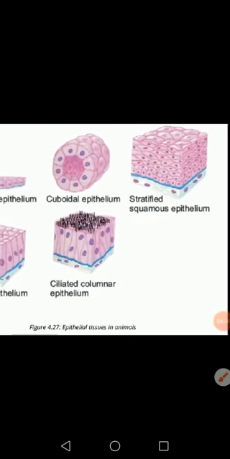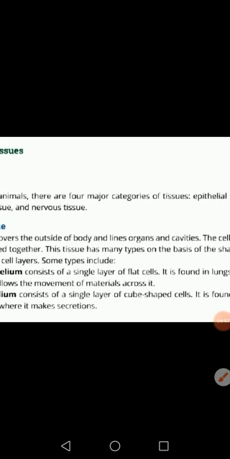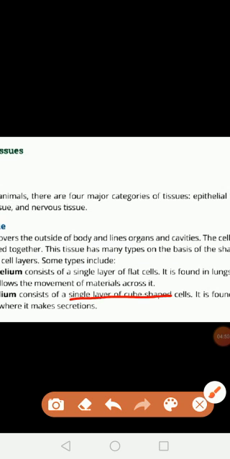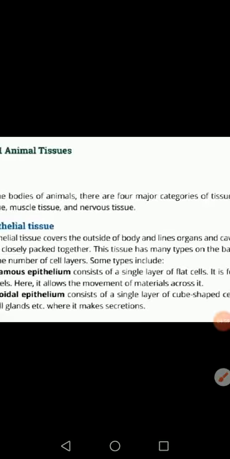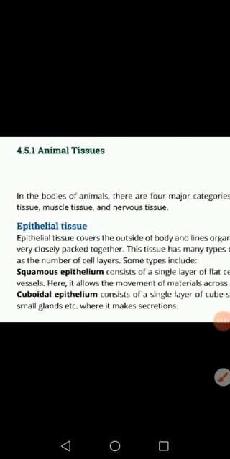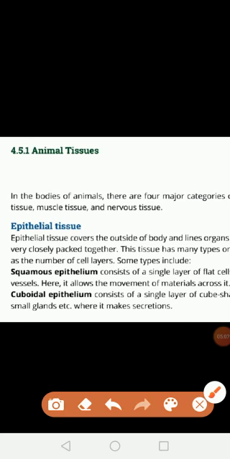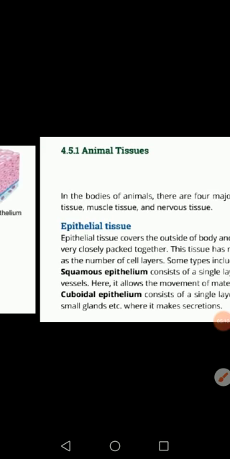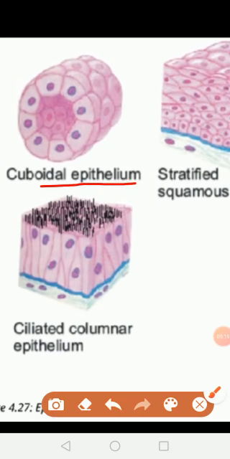Next type is cuboidal epithelium. Cuboidal epithelium consists of a single layer of cube shaped cells. So type of cells: a single layer of cube shaped cells. And next is its location. It is found in kidney tubes and small glands. Its function is it makes secretions. This is cuboidal epithelium; it has a cube shape structure. So you will also practice the diagram.